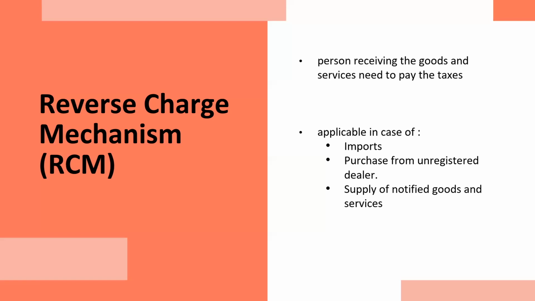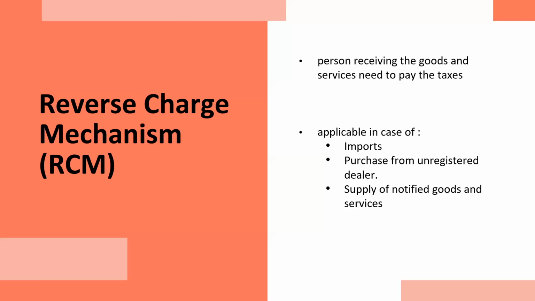But if RCM comes into the picture, then what will happen? Just Dial as receiver will be paying the tax to the government. They are supposed to pay tax to the government. How will they be paying?